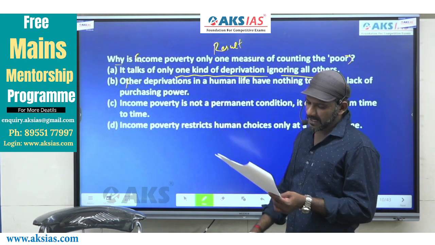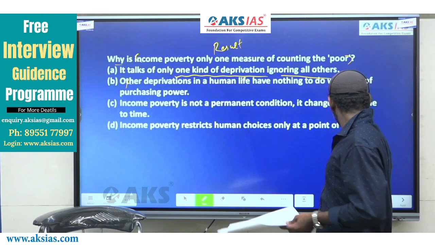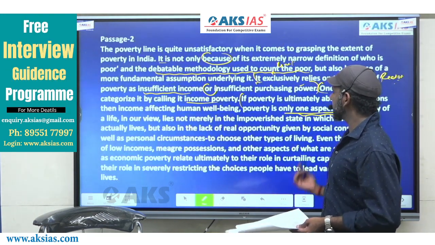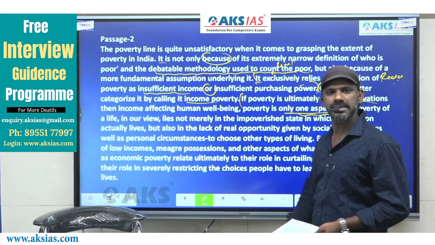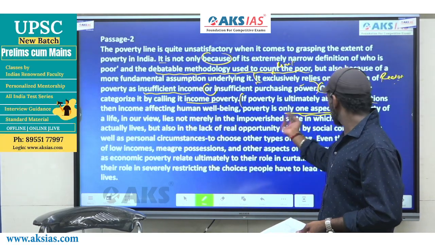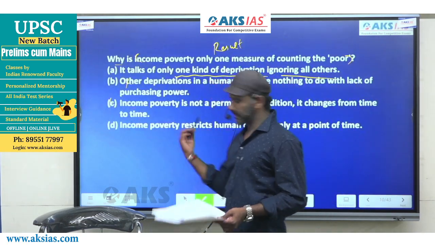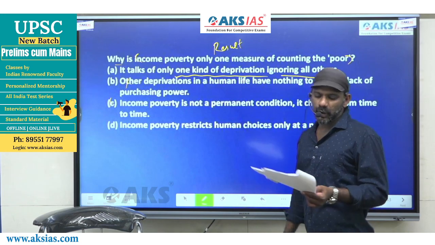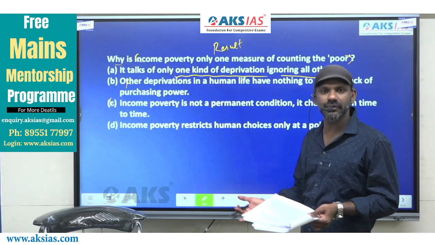Come to C. Income poverty is not a permanent condition. It changes from time to time. Is this idea in option C talked about in this sentence? That idea does not find mention in this sentence, so it should not be considered. C is gone. Come to D. Income poverty restricts human choices only at a point of time.